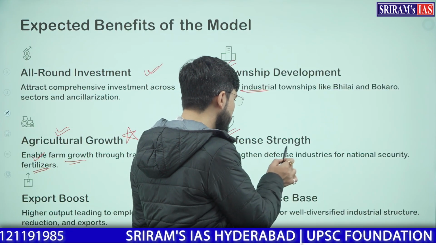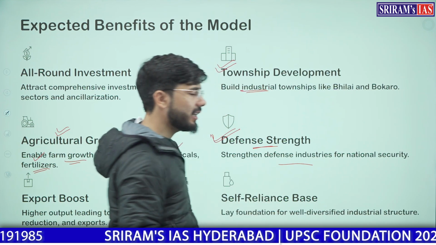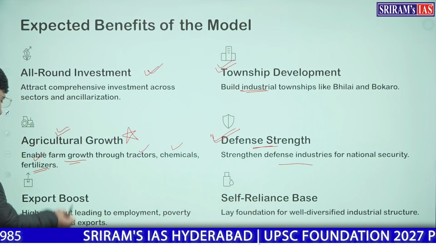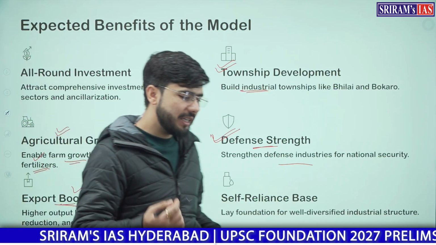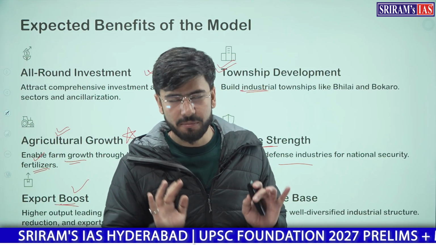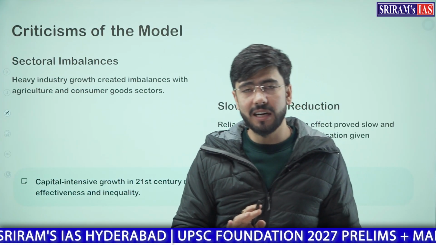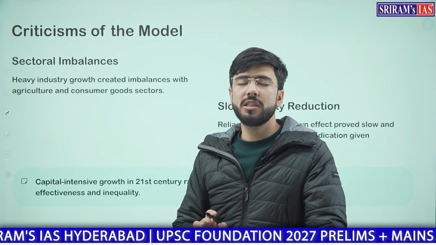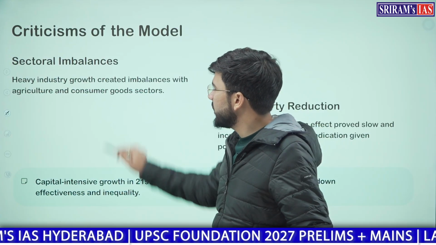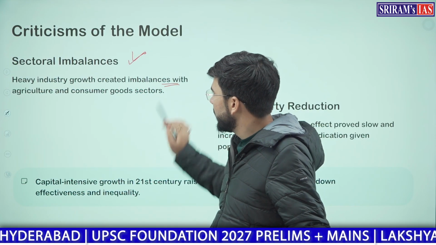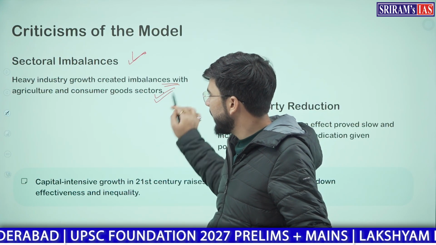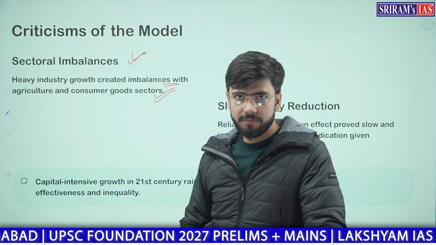Further, there was focus on defense strength, that we will increase our defense and national security. Exports will get boosted and self-reliance will be increased by industrial diversification. However, these were expected targets, but there was criticism of this model also. What was the criticism? First was sectoral imbalance. The heavy industries created imbalance with the agriculture and consumer goods sector.